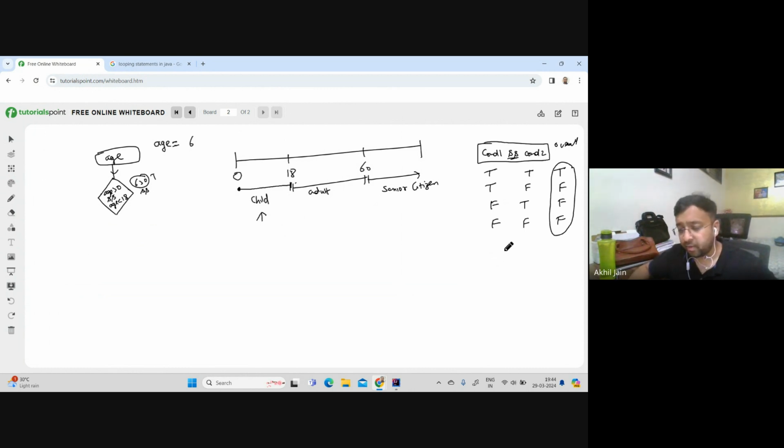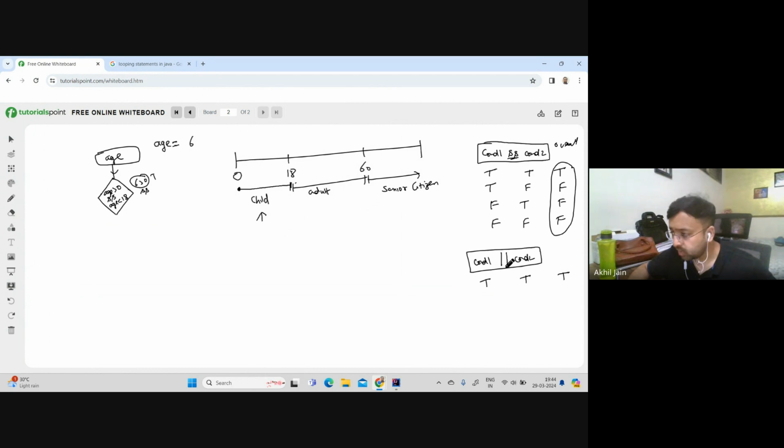Now, if we talk about OR operations, in our code we represent it using the pipe symbols. So we'll say condition 1, condition 2, and let's make a check. Again, let's say condition 1 returned true and condition 2 returned true. Then overall is true. What does the OR operation do?